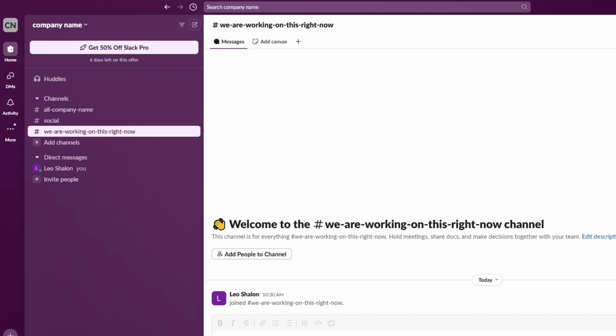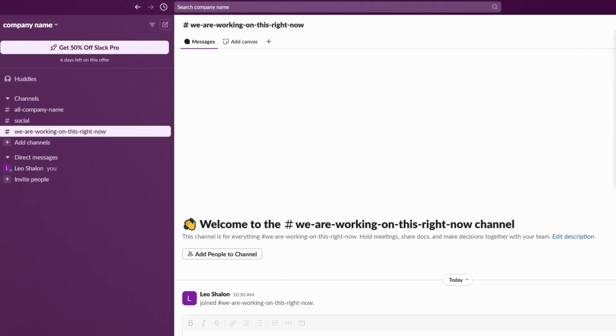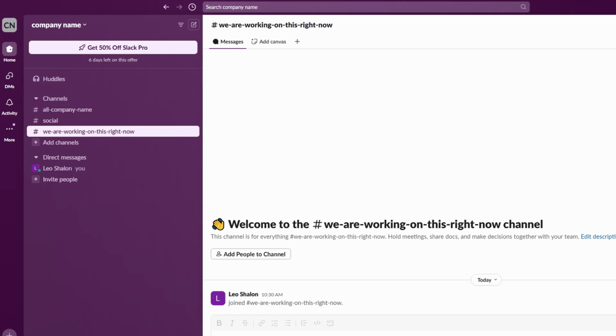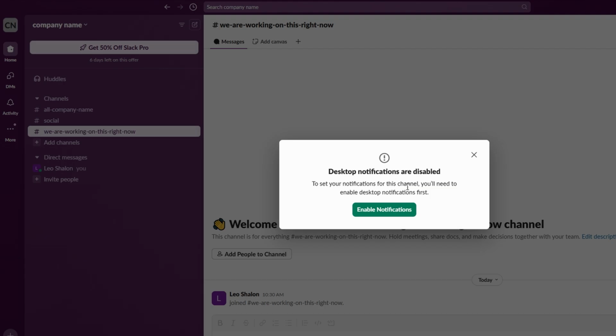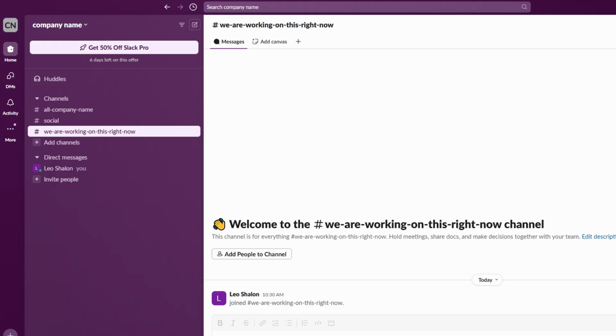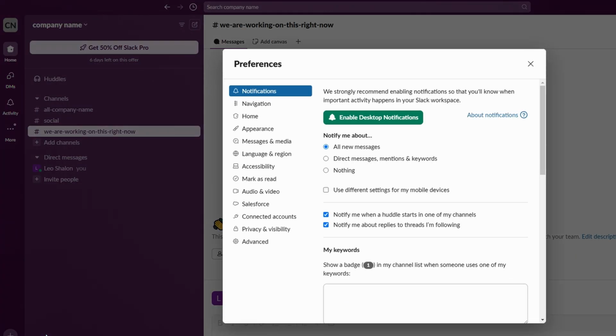You can choose your notification preferences, sidebar layout, and theme, light or dark mode, to make Slack visually comfortable for you and your team. Make sure to adjust your notifications to keep things efficient. For instance, you might want to be notified only when your client messages you or when important updates happen. You can set up Slack so you're not overwhelmed with notifications, yet still stay on top of crucial messages.